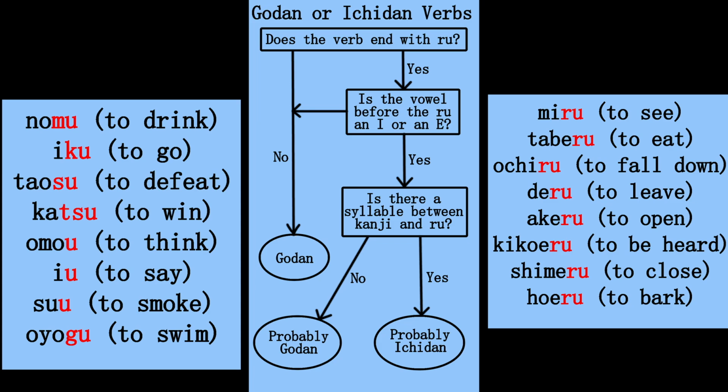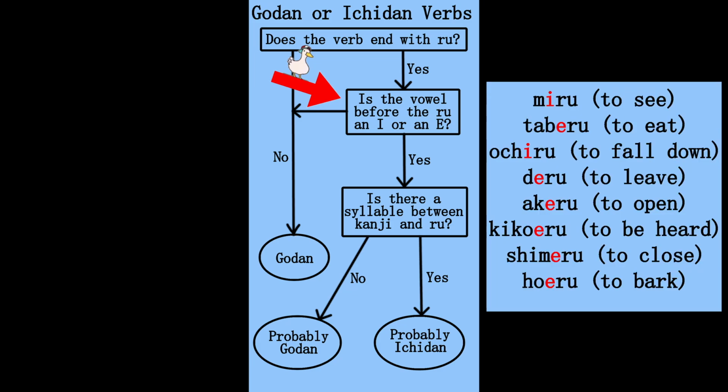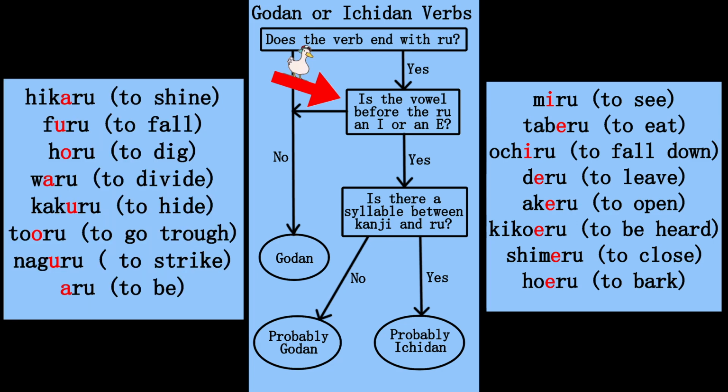Now the problem is there are Godan verbs that end with ru. In these cases you have to look at the vowel before the ru. All Ichidan verbs use the vowels I or E before the ru. If the vowel is A, U, or O, it's for sure a Godan verb. But again, there are also Godan verbs that have I or E before the ru.